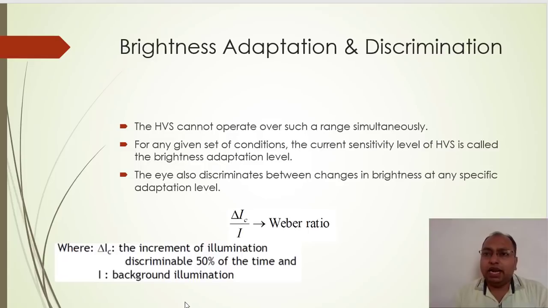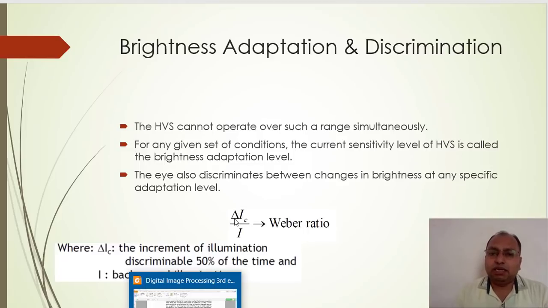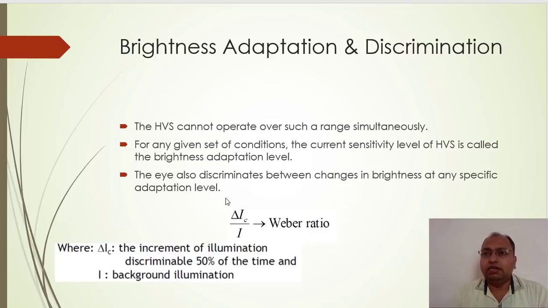From that they found one ratio, which is the Weber ratio: delta I_c over I, the incremental change of the intensity level relative to the background level. Here I is the background illumination, which is a constant illumination, and delta I_c is the increment of illumination that can be discerned 50% of the time. The ratio of incremental illumination to background illumination is Weber's ratio.